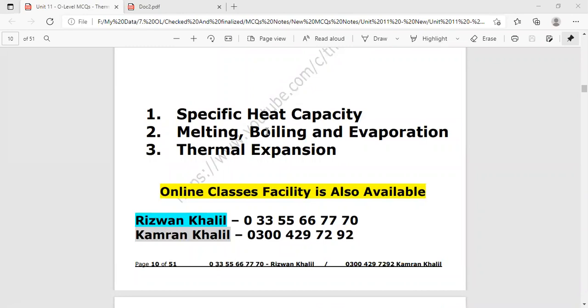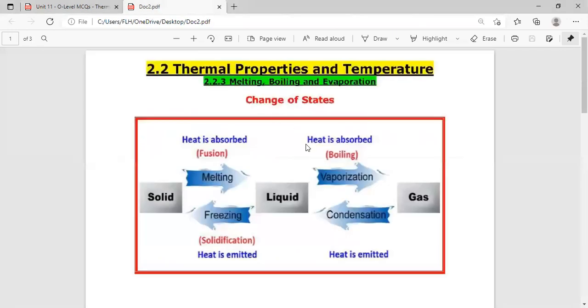Rather than two videos, there will be three videos: melting, boiling, then the latent heat concept, and then a separate video on the topic of evaporation. So before we start the MCQs related with melting, boiling, condensation, solidification or freezing, let's review the concept briefly.